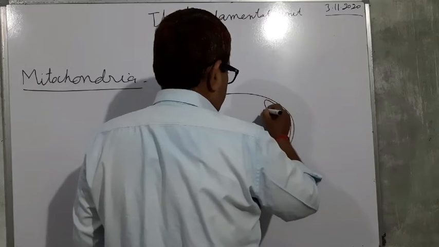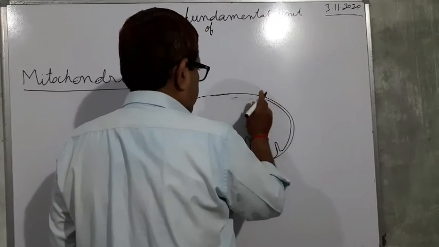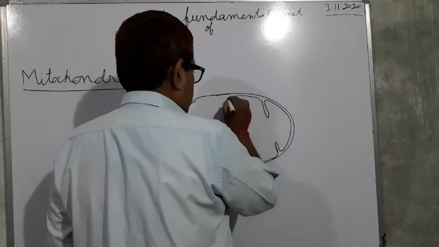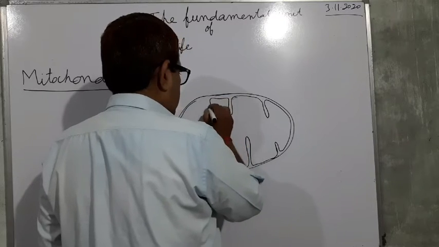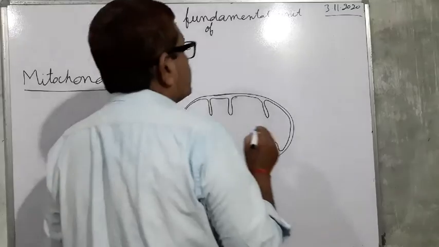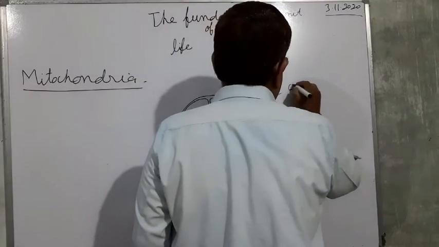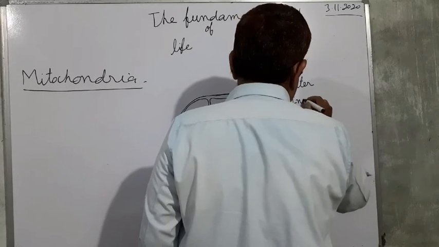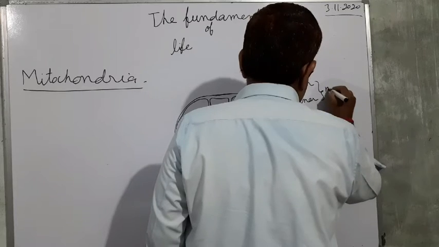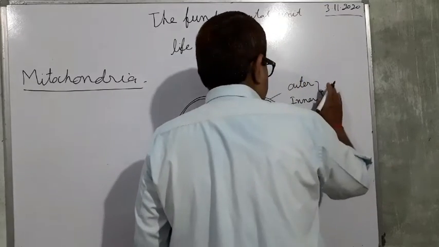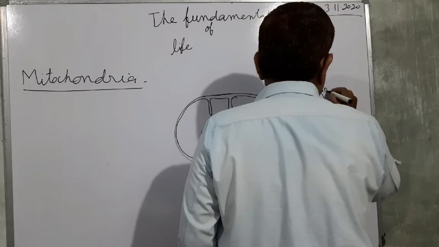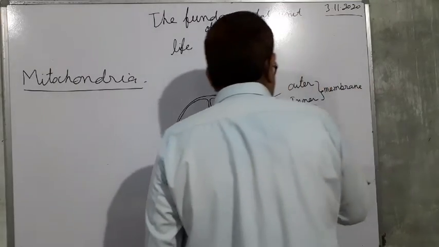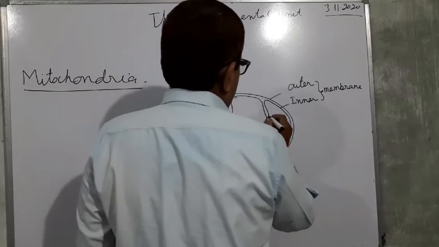This is the outer membrane and this is the inner membrane, and this structure is called cristae.